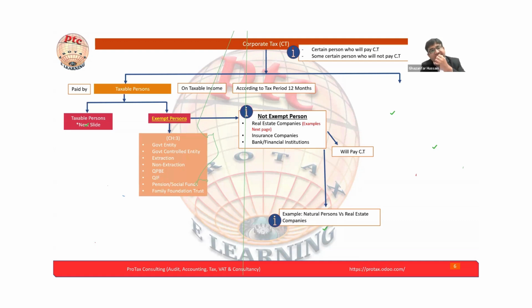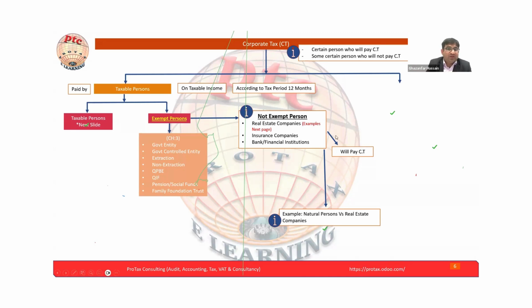Under exempt person, we have government entities, government controlled entities, and extractive and non-extractive businesses. Extractive and non-extractive normally refers to UAE natural resources: minerals, oil and gas, and gold also in some areas in Fujairah, where there is a certain area that has gold.